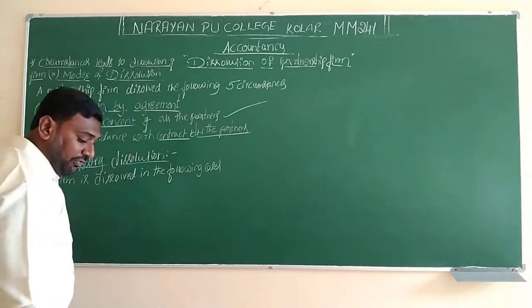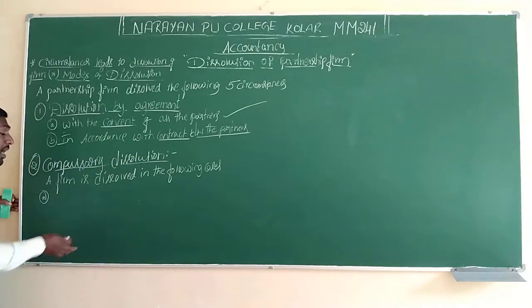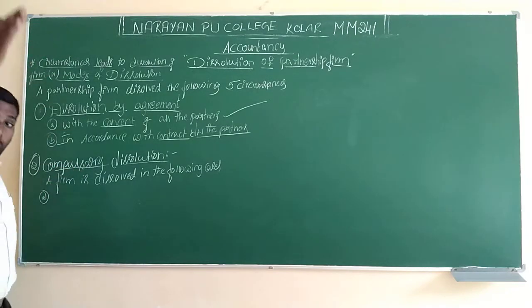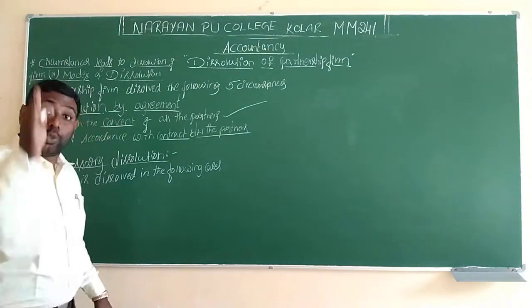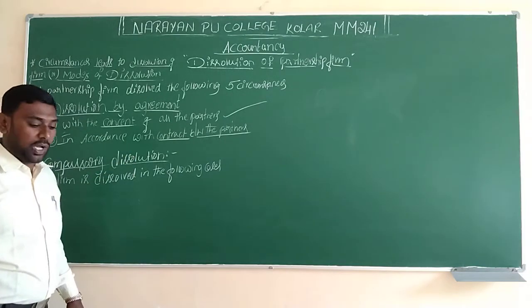Point number A, when all the partners. So here also three conditions will be there. Out of three conditions, if any one condition applies, during that time also the company is going to be closed or dissolved or wound up.